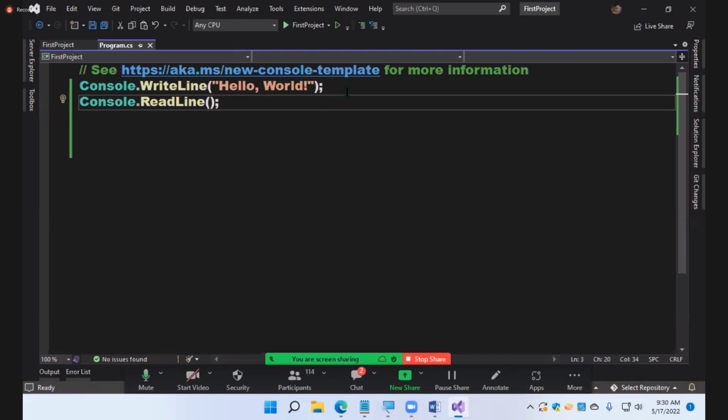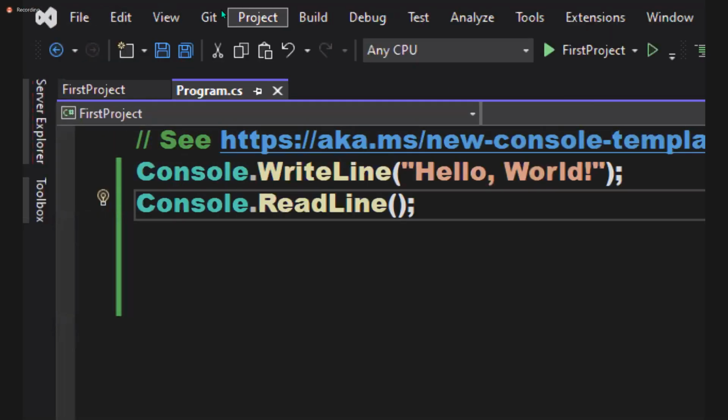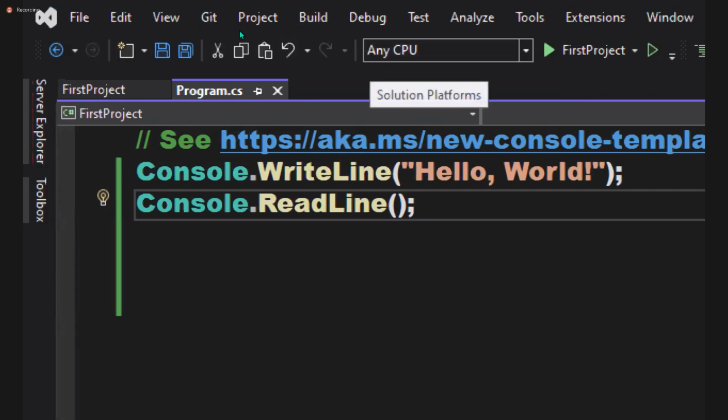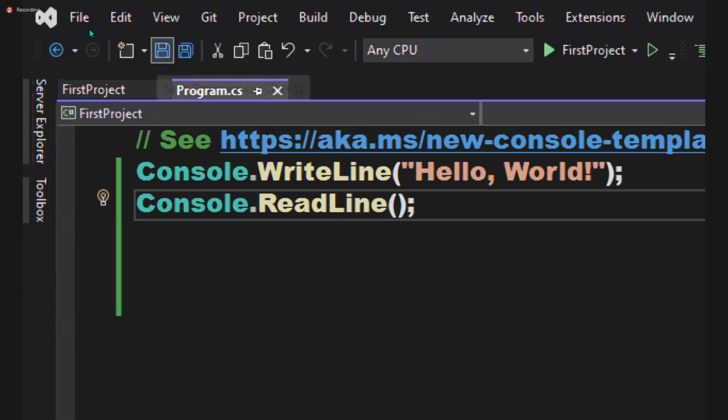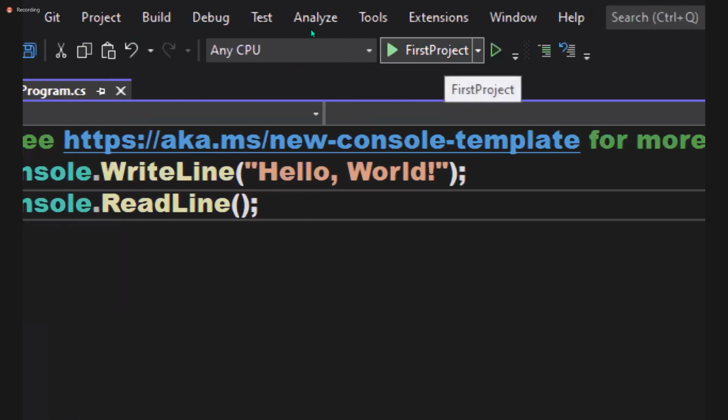Okay, now the third option, how you can run. Multiple ways you can run. Other than F5, say this is your Studio. What is this? Menu bar, right? And what is this? Toolbar. Basically, it's called a standard toolbar. You'll have cut, copy, paste, save, all this. This is what we call a standard toolbar. On the standard toolbar, you'll find an option with your project name.